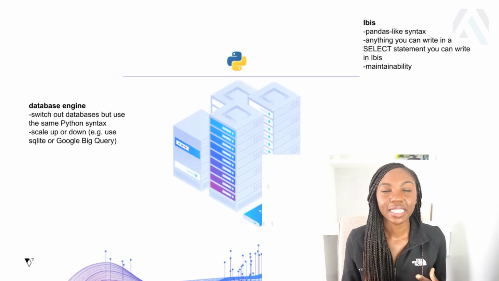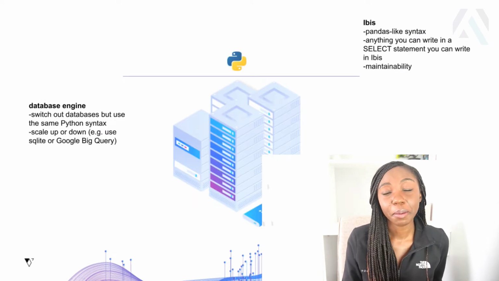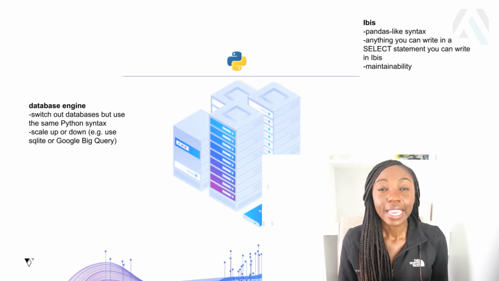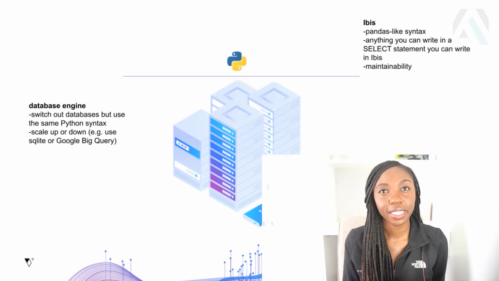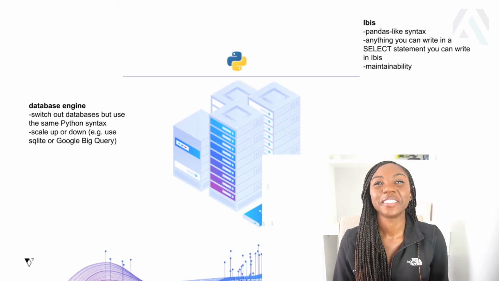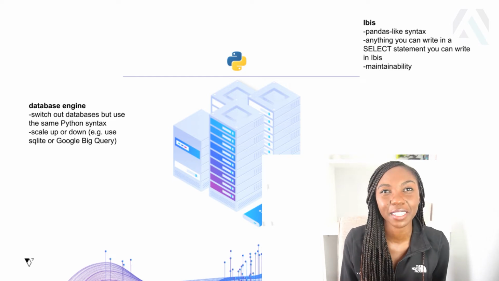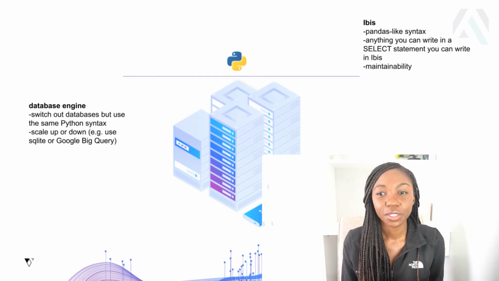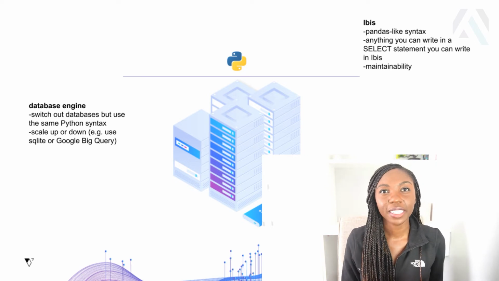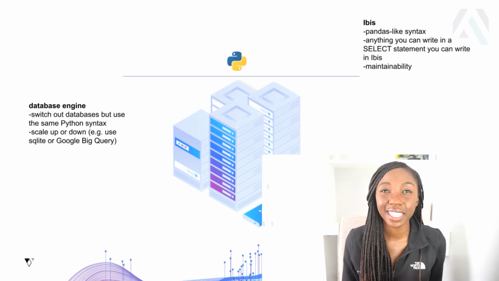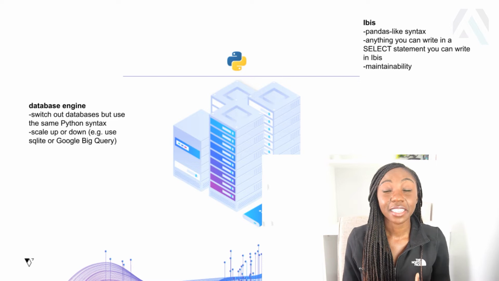So Ibis is a Python library that provides a more Pythonic way to interact with database engines like MySQL or other different backends as well. And it is really useful because it provides us with this Python Pandas-like interface that is really elegant.